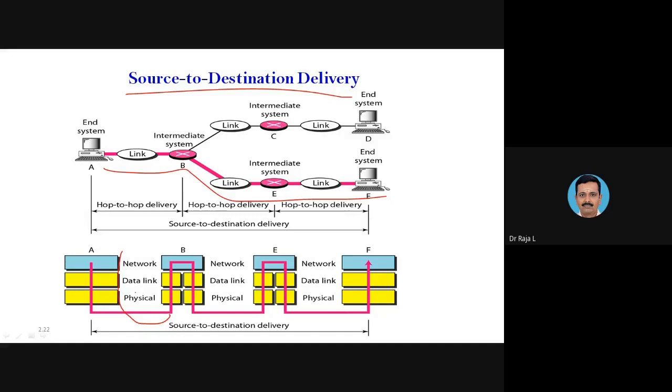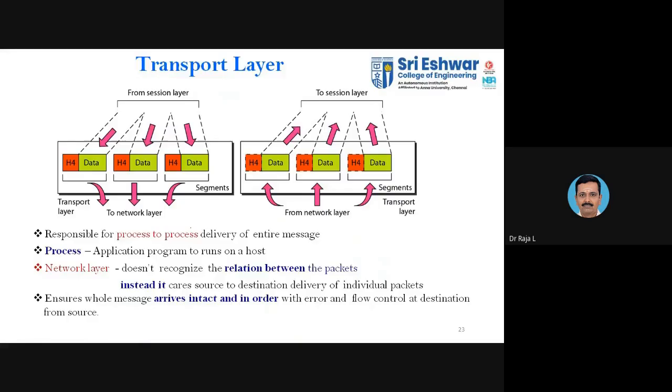So before we start with the network layer, we have only the data link layer. When we start with the network layer, this is the process that is to be carried on at each and every node. When it reaches here, you will be having this one. So it ensures delivery from source to destination, as it keeps going through each and every network, layer by layer. The next one is the transport layer.